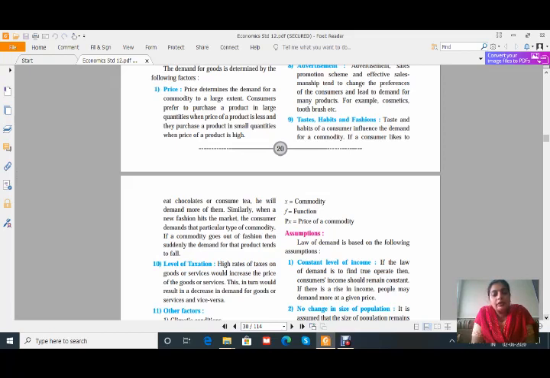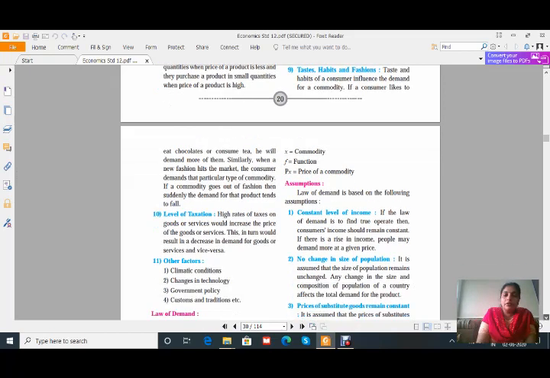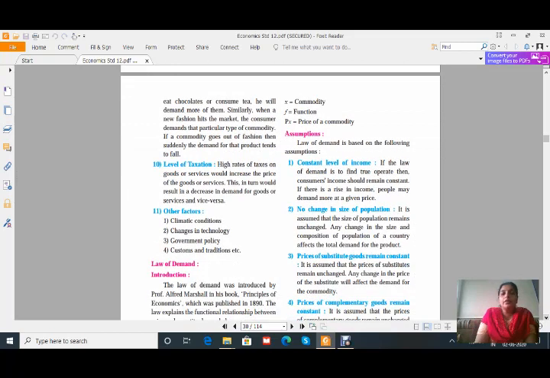Then the next one is level of taxation. A high rate of taxes on goods or services would increase the price of the goods. This in turn would result in a decrease in demand for goods and services, and vice versa. Just like right now, for each and every good we have to pay GST. In that case, if the rate of GST is high, no one will go for purchasing the goods. Instead, they will go to some other goods. Similarly, if the rate of GST is reduced, the price of the commodity also gets reduced.